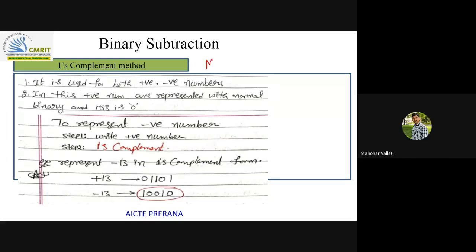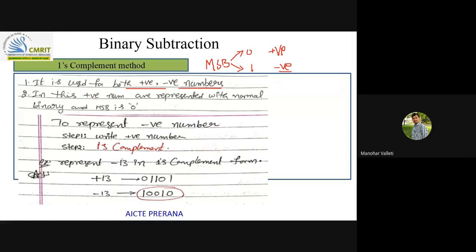There will be a significance for MSB in the ones complement and twos complement number systems. If MSB is 0, the particular number is positive. If MSB is 1, the number represented in the ones complement method or twos complement method is a negative number. So mainly remember this: if MSB is 1, it is a negative number. Ones complement is used to represent both positive and negative numbers.